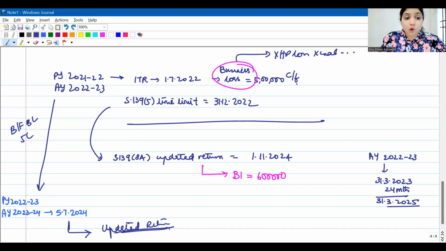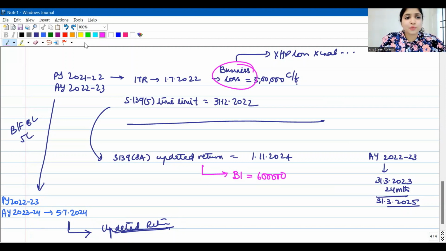You're understanding? Because of filing an updated return for this year, if next year's loss brought forward, unabsorbed depreciation brought forward and all is getting affected, then for those years, you have no choice. You have to file updated return only. 139.8A return only you have to file. You understood? I'll repeat again.